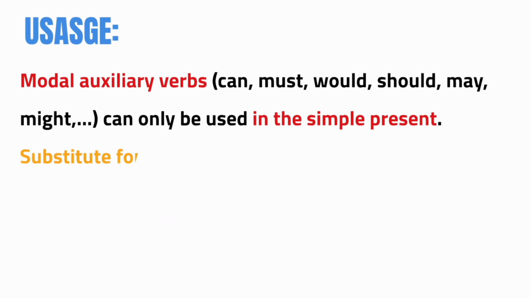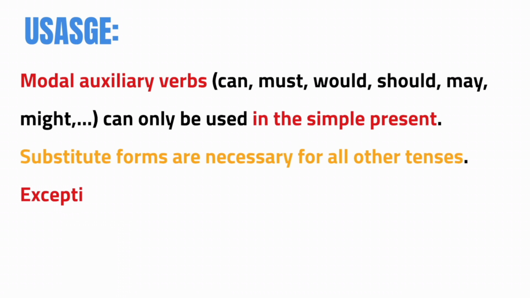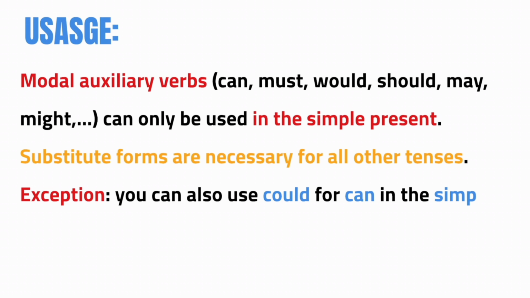Welcome in the Grammarbox to this new video about modal auxiliaries, their substitute forms, and the constructions could have done, should have done, and so on. First of all, let's talk about the usage. Modal auxiliary verbs can, must, would, should, may, might, for example, can only be used in the simple present. Substitute forms are necessary for all other tenses. Exception, you can also use could and can in the simple past tense.